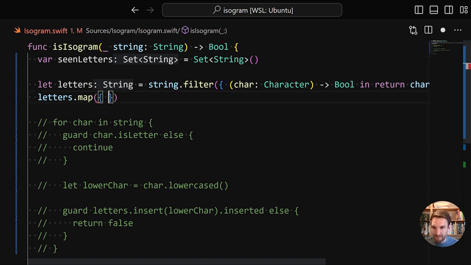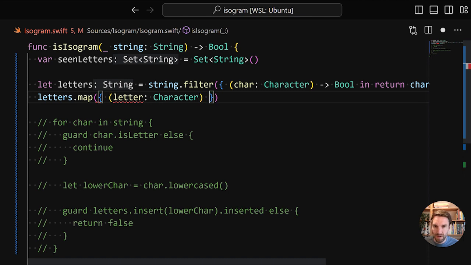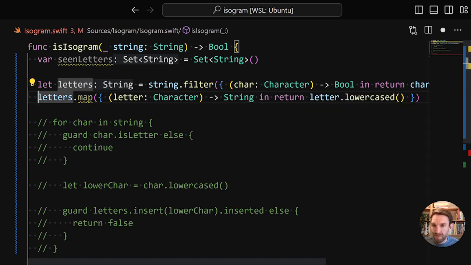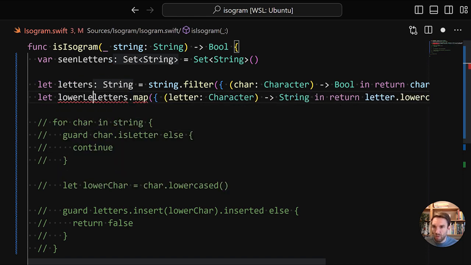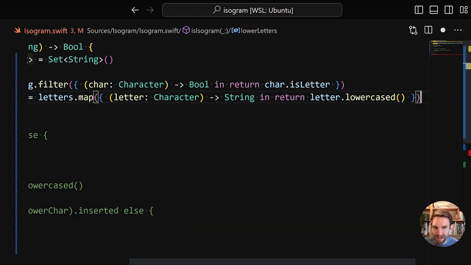So we're going to say letter, which is of type Character, and returns String, in return letter.lowercased. So this is converting all the elements within the letters array to their lowercase version. So these are lowerLetters. It's quite long, and we're going to do something about that later on.